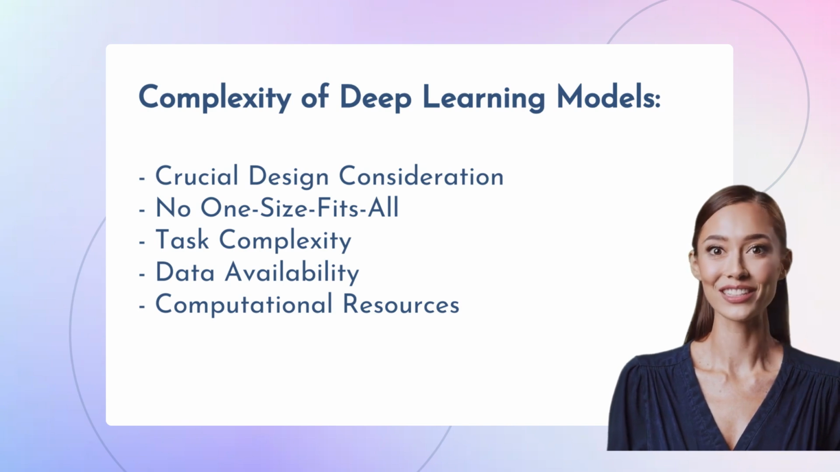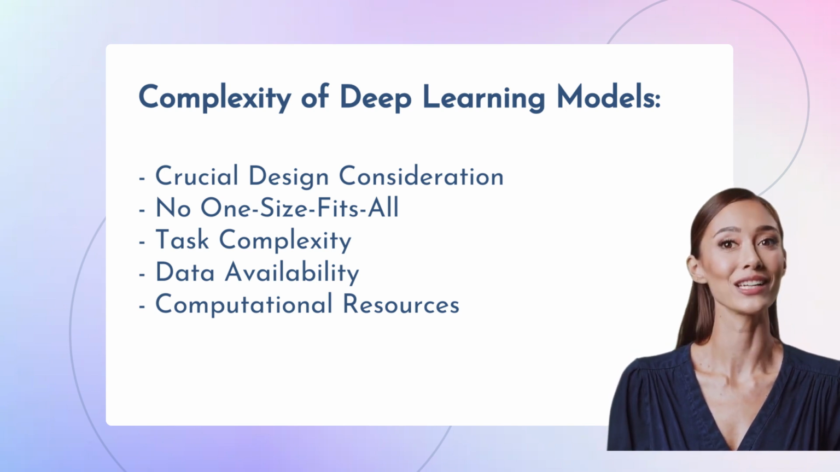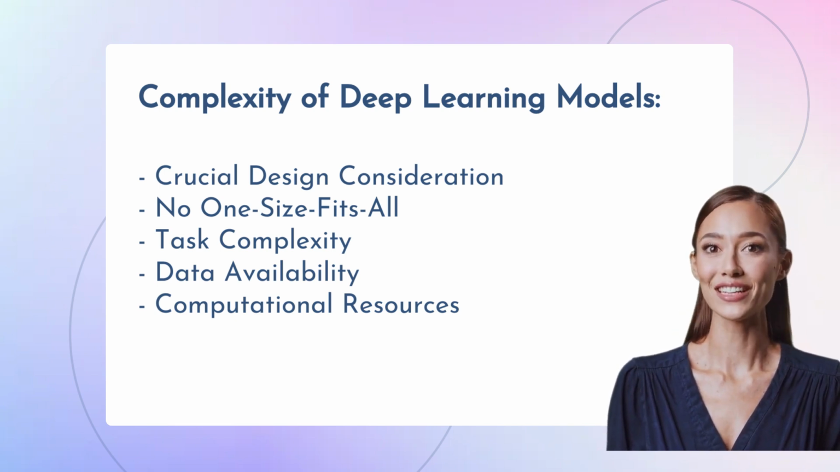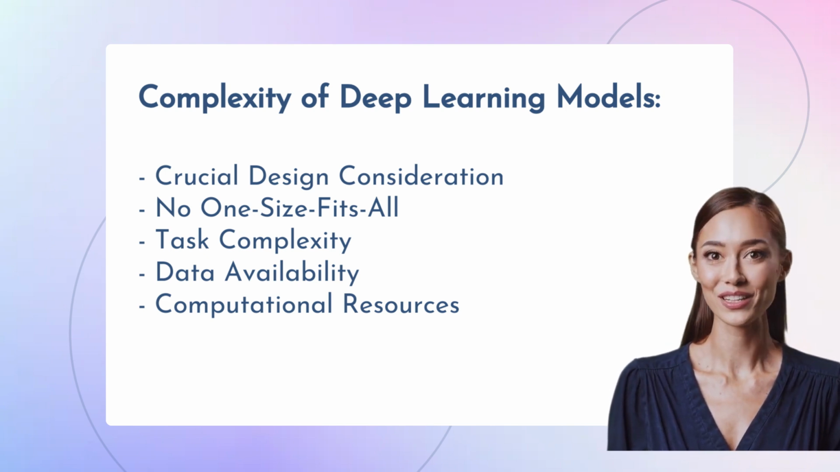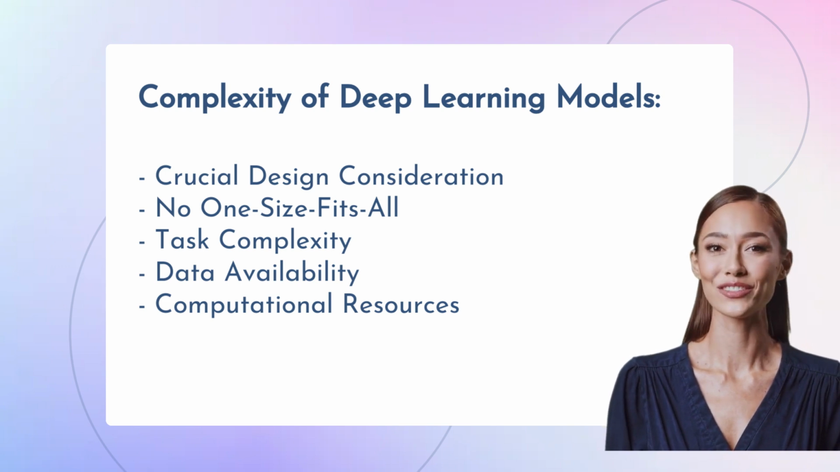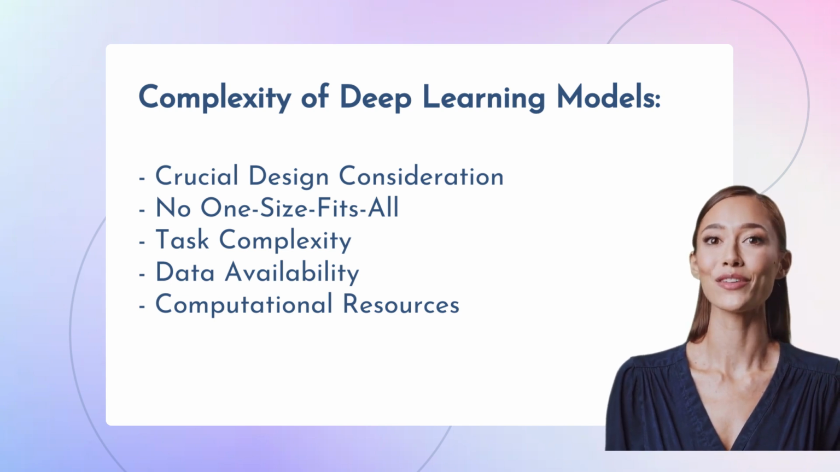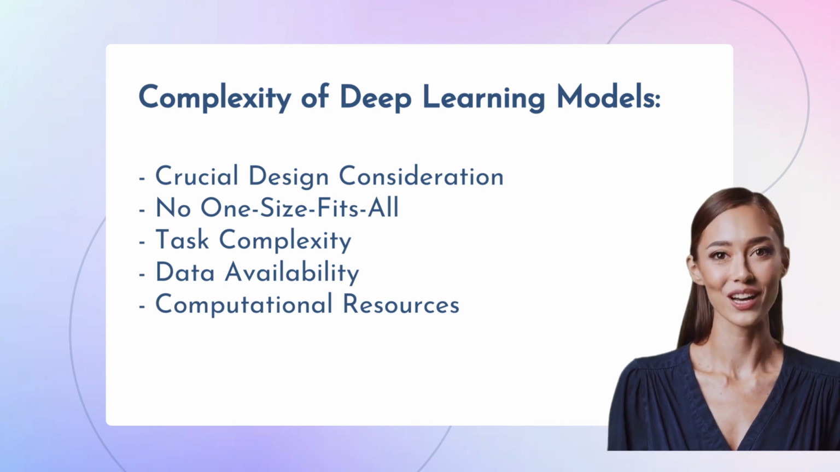The complexity of a deep learning model, reflected in the number of layers and nodes, is a crucial design consideration. While there's no one-size-fits-all answer, several factors influence this choice. More complex tasks often necessitate deeper networks with more layers and nodes to capture the intricate relationships within the data. The availability of large datasets also supports the training of more complex models, as these models require substantial data to learn effectively. Furthermore, the computational resources available play a significant role. Training very large networks can be computationally intensive, requiring powerful hardware and significant time.